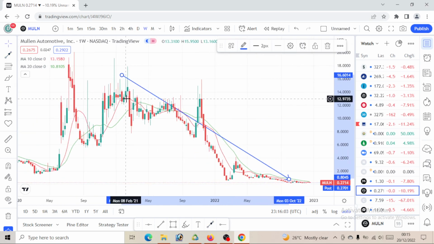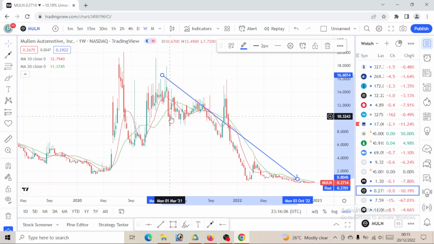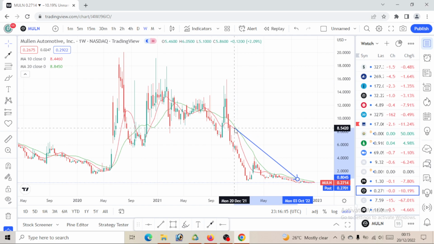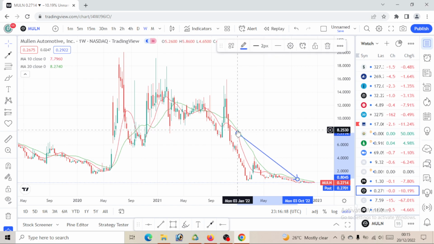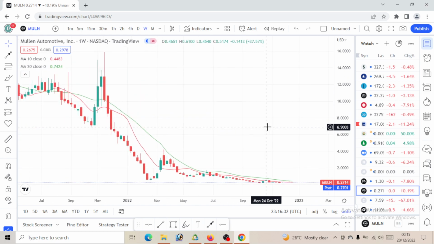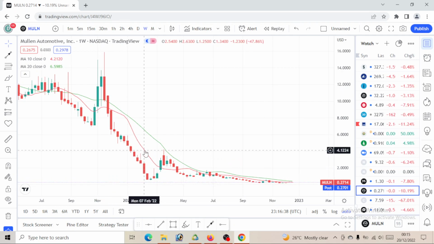This movement started since 2021 last year, right? But if you take a look, the bearish move even started more in 2022, right? We can see that this MULLEN Automotive has been giving us a bearish move ever since then. We've not actually seen a bullish move, and we can also see that this price is trading below our moving averages, the 10 period moving average and the 20 period moving average. The 10 period moving average is the red, while the green is our 20 period moving average. So have that in mind.